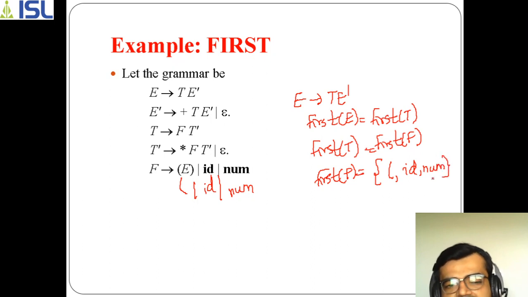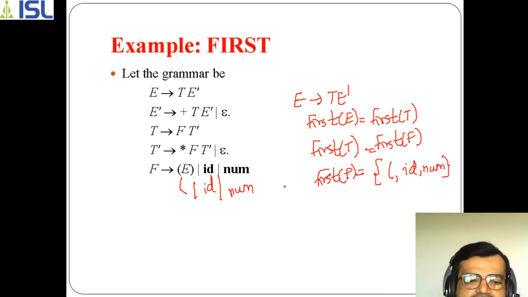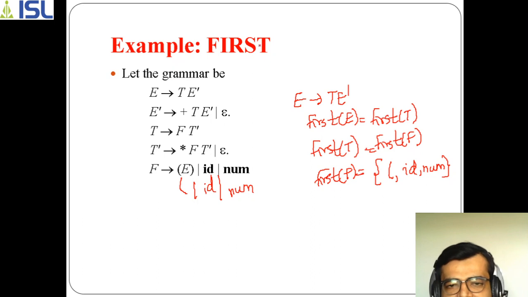Why am I taking these? Because these are terminals. So first of E means I am getting these three values.